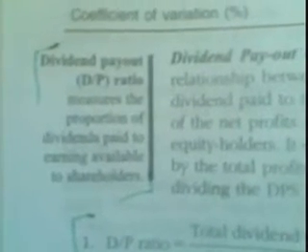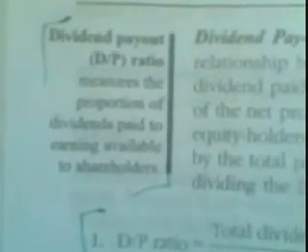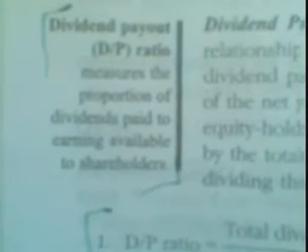To calculate the dividend payout ratio, that is DP ratio, which measures the portion of dividend paid to the earnings available to the shareholders. It is calculated as total cash dividend to the equity shareholders upon total net profit belonging to the equity shareholders into 100.